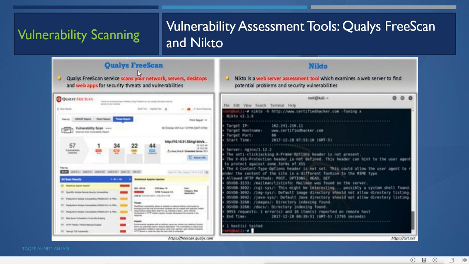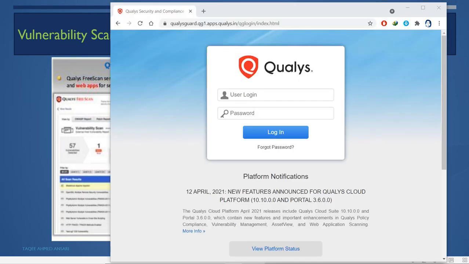Then we have Qualys Free Scan. Now this one is an online service where we can go to the site and create a free account, and then we can scan our network freely. For example, this is the site where you can create the account, and I think I have created the account. Let me try that.